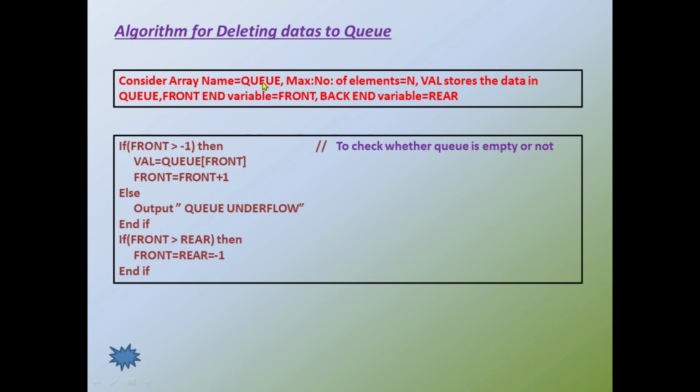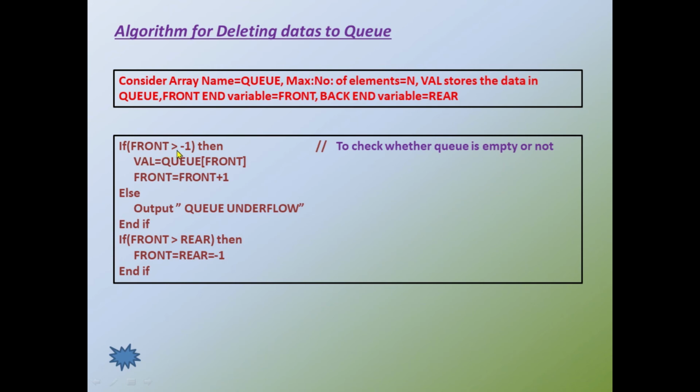So here also consider the array name is queue. The maximum number of elements that can be stored in the queue is n, and val is a variable that stores data from the queue. The front end variable is denoted by the variable front, and the back end variable is denoted by the variable rear. Okay, so in the case of deletion, first we have to check whether the queue is empty or not. If the queue is empty, we cannot delete data from the queue.